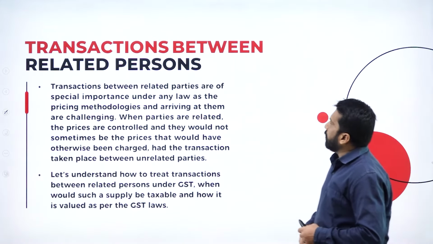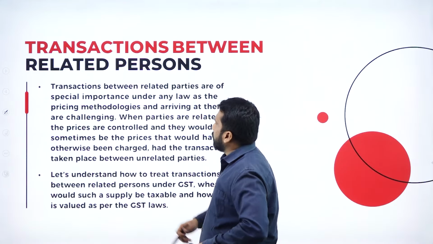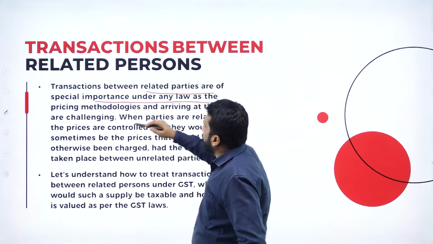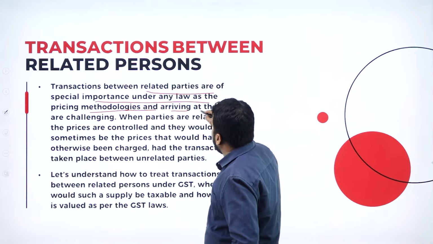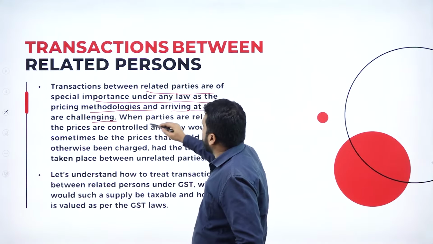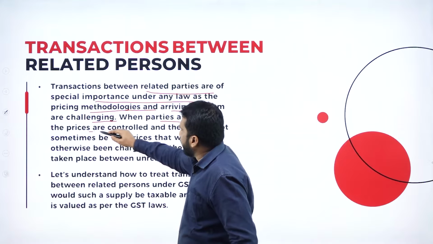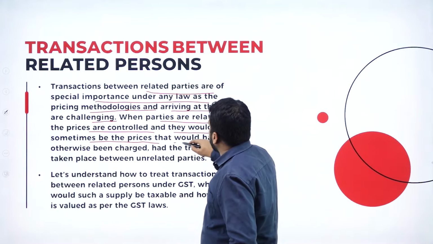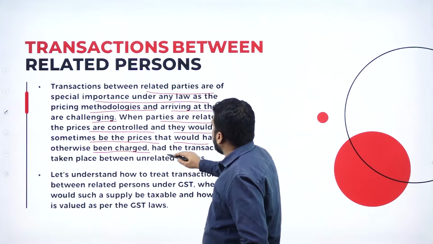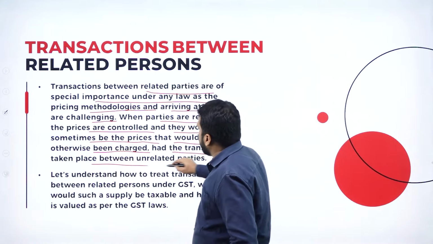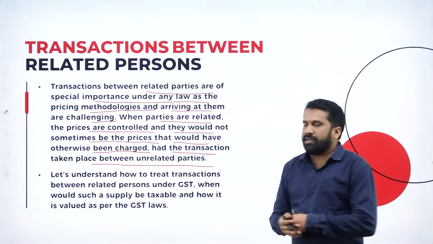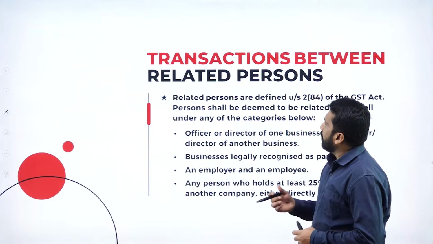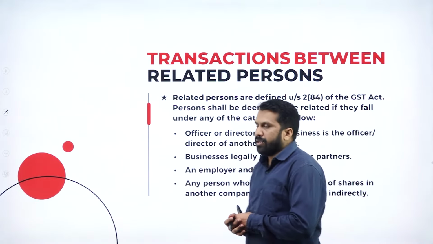Then the next one, transaction between related persons. Transactions between related parties are of special importance under any law, as the pricing methodology and arriving at it are challenging. When parties are related, the prices are controlled and would sometimes not be the prices that would otherwise have been charged had the transaction taken place between unrelated parties. Now always it will go with the market price to calculate GST.